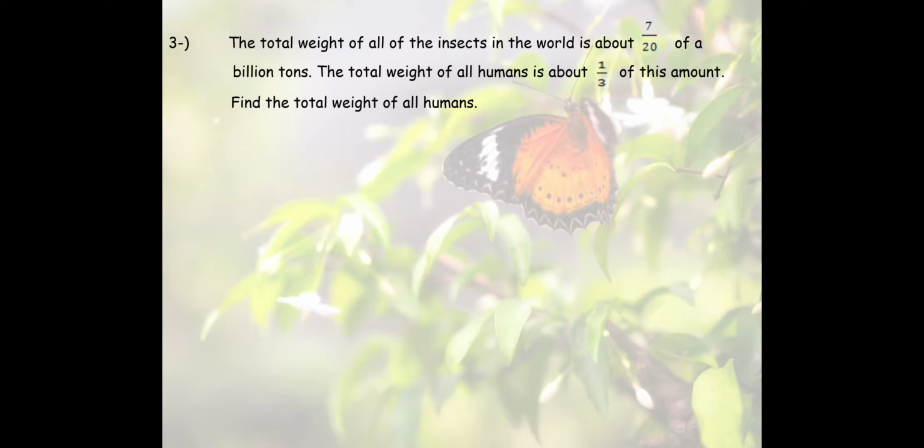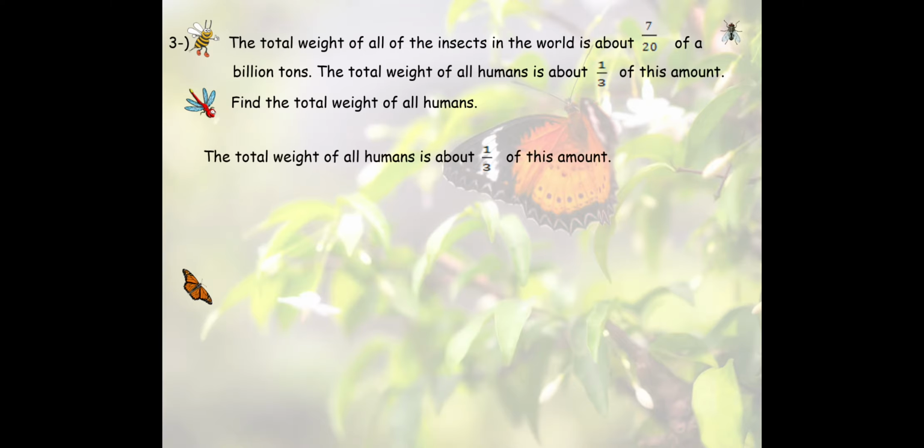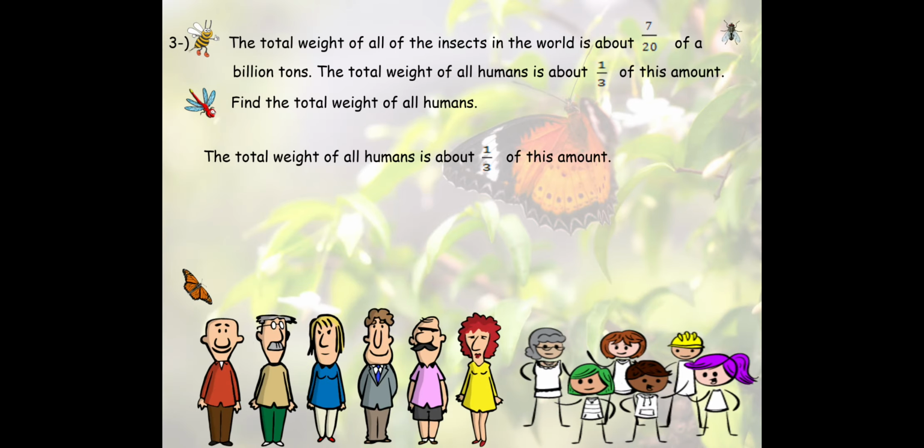Number 3. The total weight of all of the insects in the world is about 7 out of 20 of a billion tons. The total weight of all humans is about 1/3 of this amount. So we need to find the total weight of all humans. Here the total weight of all humans is the unknown, and we will say it is n. 1 out of 3 of means multiply, and this amount denotes 7 out of 20.